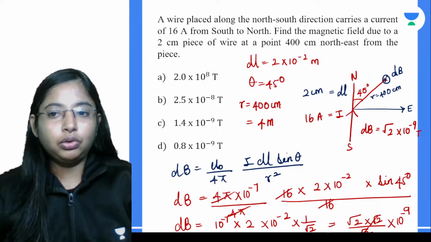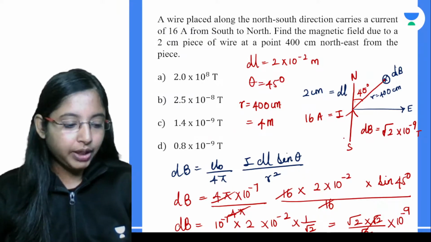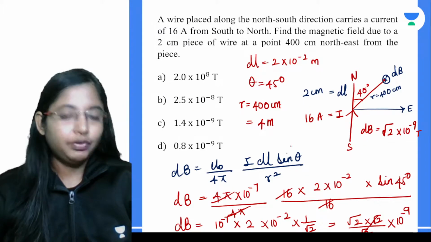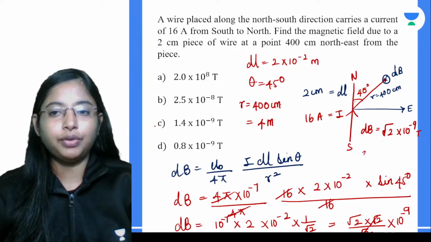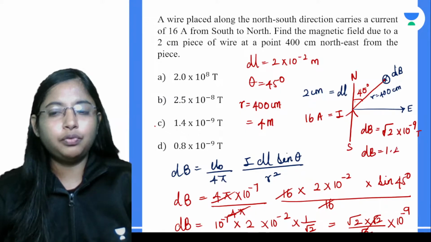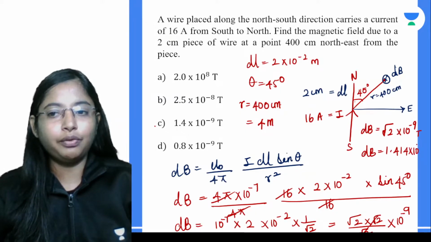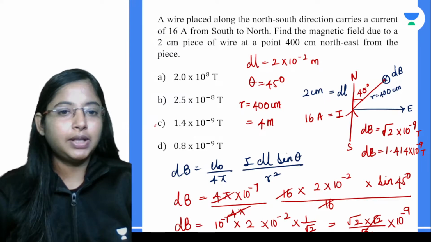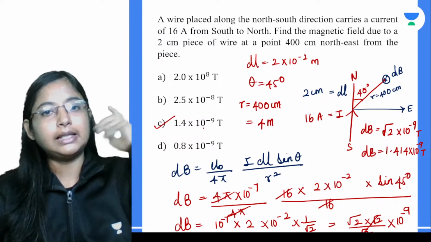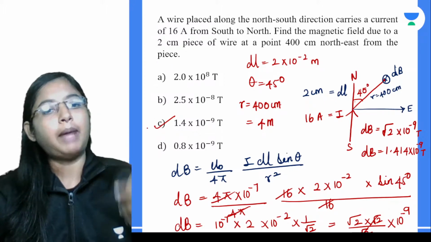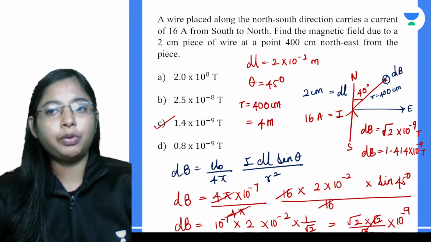Root 2 has a value of 1.414, so 1.414 into 10 to the power of minus 9 Tesla. To round it up, we get 1.4 into 10 to the power of minus 9 Tesla. This gives us the magnetic field at this point.